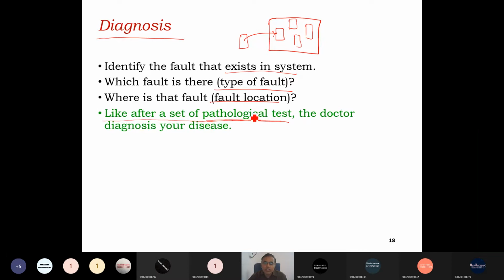Some testing is required. Then it is sent to take blood for some pathological test, and that is similar to the diagnosis. The doctor diagnoses your disease based on the pathological test.